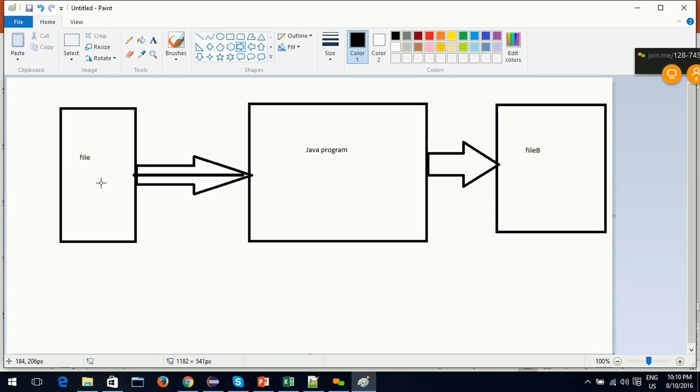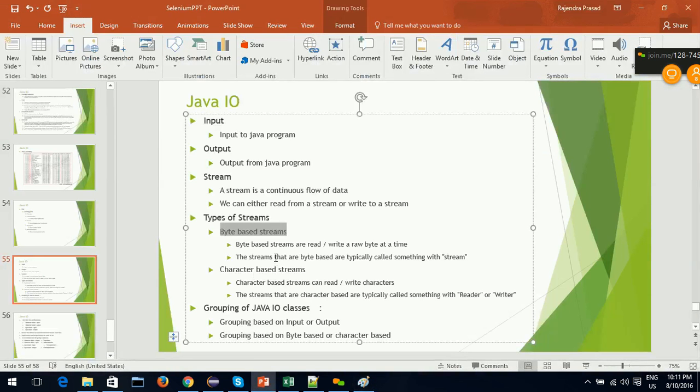The bytes actually flow here. If the data present in this file is Sachin Tendulkar, those characters won't flow. They are not the characters which flow. They are actually the characters converted into corresponding bytes. Those bytes flow. They are called byte streams.